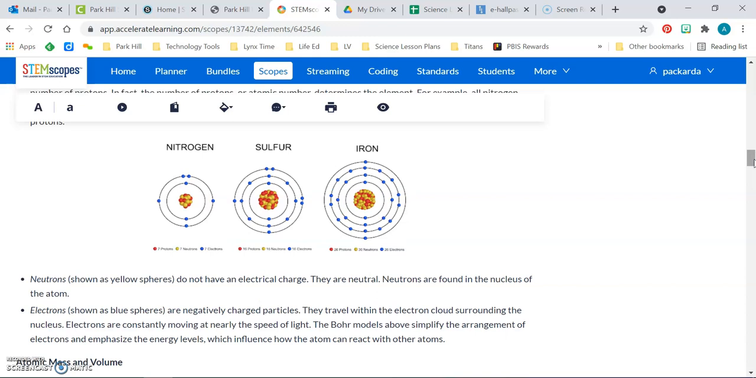Neutrons, shown as yellow spheres, do not have an electrical charge. They are neutral. Neutrons are found in the nucleus of the atom. Electrons, shown as blue spheres, are negatively charged particles. They travel within the electron cloud surrounding the nucleus. Electrons are constantly moving at nearly the speed of light. The Bohr models above simplify the arrangement of electrons and emphasize the energy levels, which influence how the atom can react with other atoms.